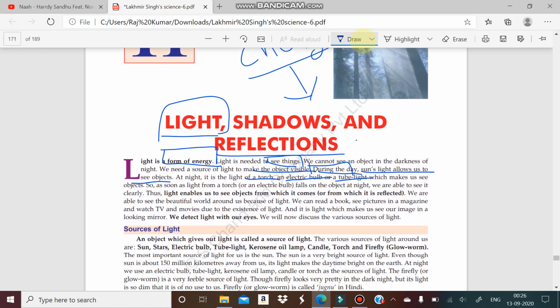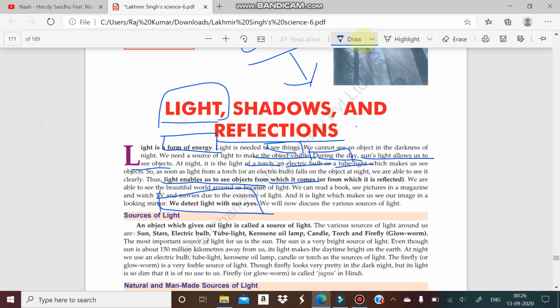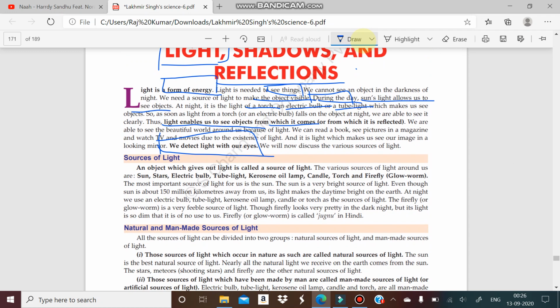So we can say light enables us to see objects from which it comes. If light is emitted from a source, when it is reflected on the surface of any object, then it will be visible to us. So our eyes detect the light when it is reflected from the object surface, and then it becomes visible.